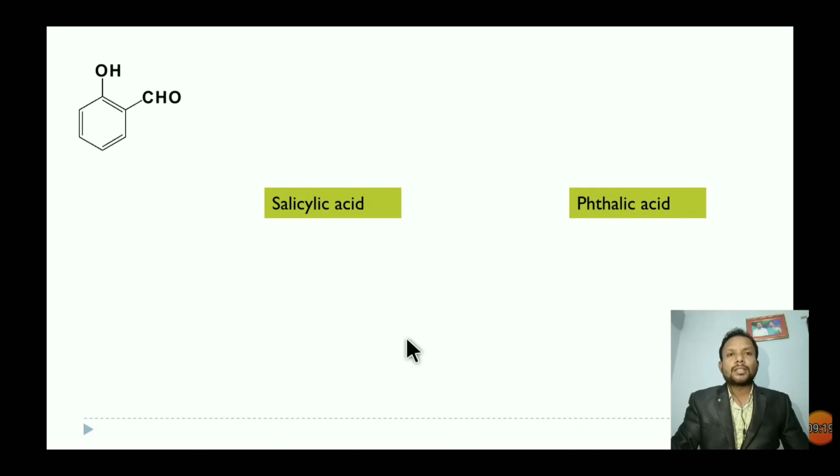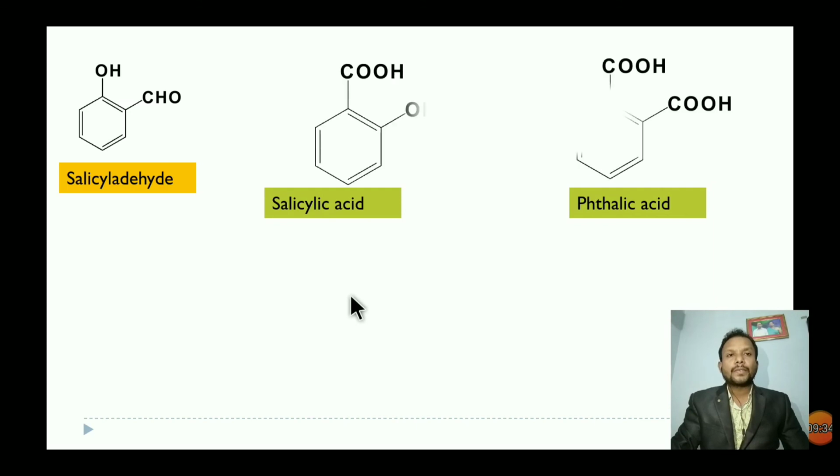See the another structure of benzene derivative, this is called salicylaldehyde. Another name is orthohydroxybenzaldehyde. See the structure, the benzene ring attached to the COOH group and the OH group. This is called orthohydroxybenzoic acid, the name is salicylic acid. Here the CHO group is present, salicylaldehyde. Here the COOH group is present, so this is called salicylic acid.